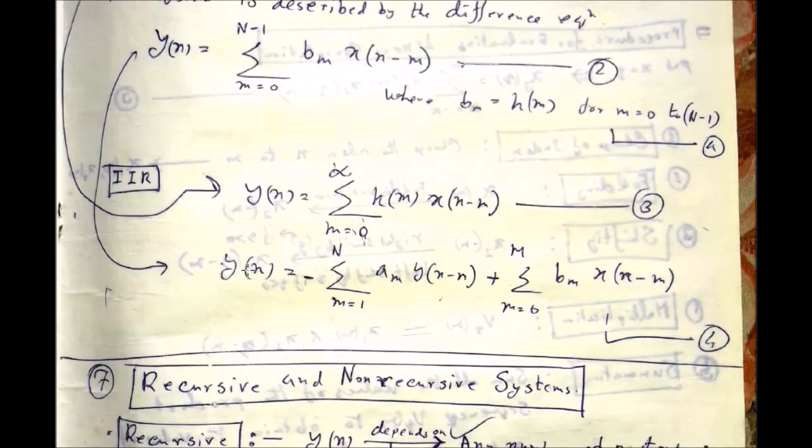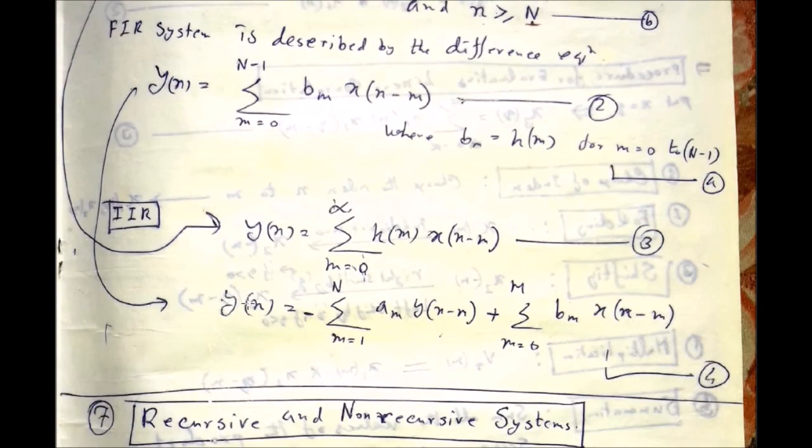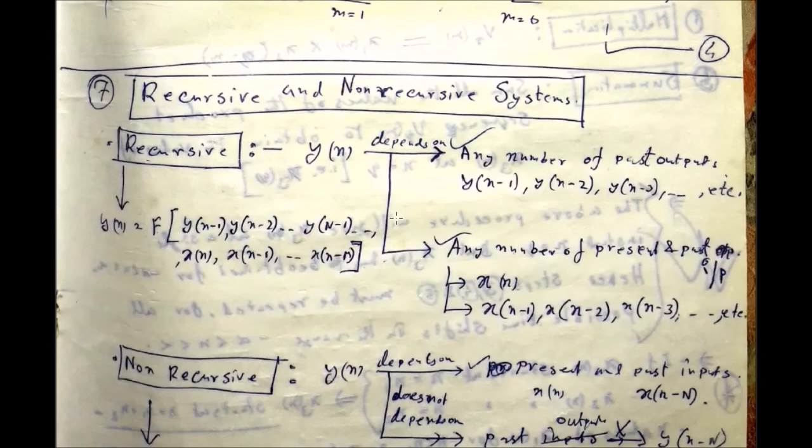That means the output should be equal to this; output terms must be present here. This is the recursive formula, and these are the input terms. For the FIR system, you can simply avoid the recursive terms. That means the present output does not depend on the past outputs. Okay, but for the IIR systems, the present output can be dependent on the past outputs. So it is the difference.